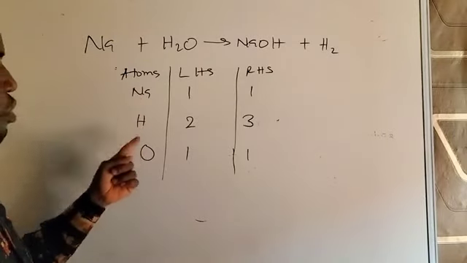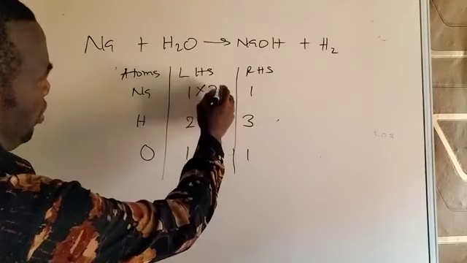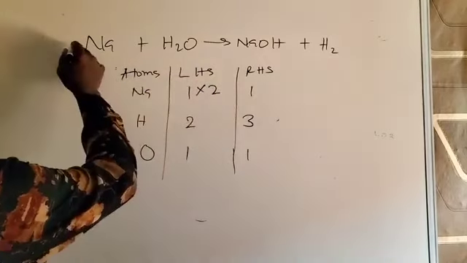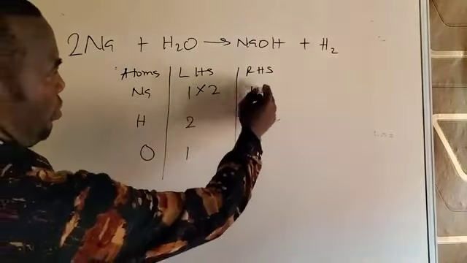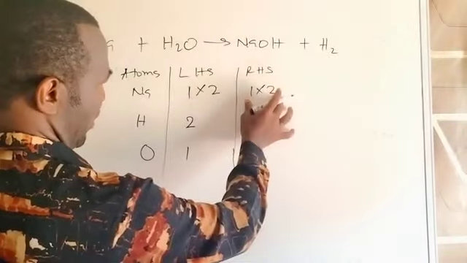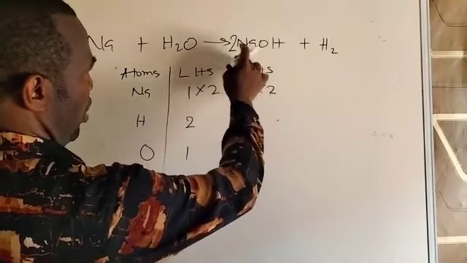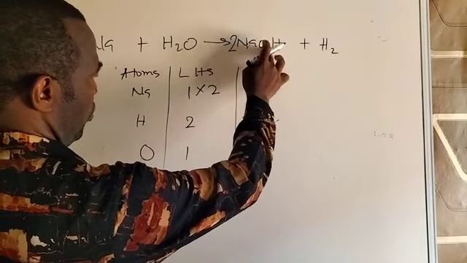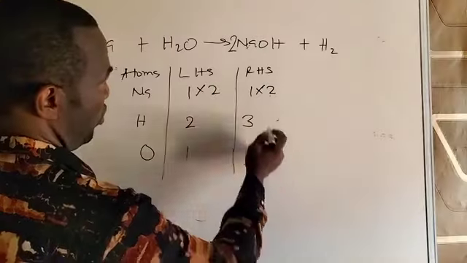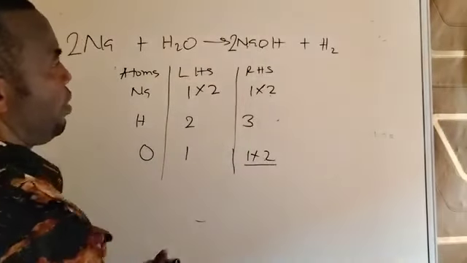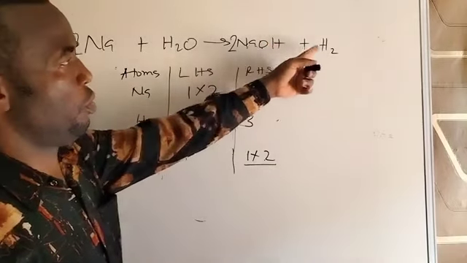So you unbalance any of these that's balanced. Let me start with sodium. I'll multiply sodium by 2, left hand side. So I'll now put 2 here. Then to balance it on the other side, I multiply by 2 on the right hand side, and put 2 in front here. So sodium becomes 2. Oxygen also becomes 2 on this side. You can see what is happening. Oxygen is 2 times 1, 2. Then hydrogen is 2 times 1, 2, plus 2, 4.